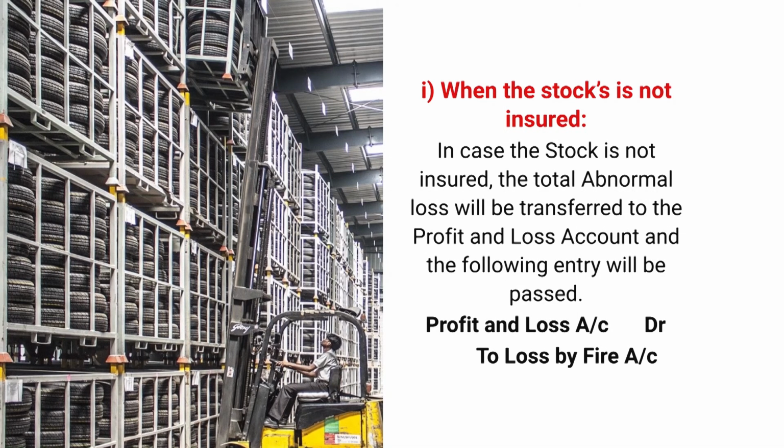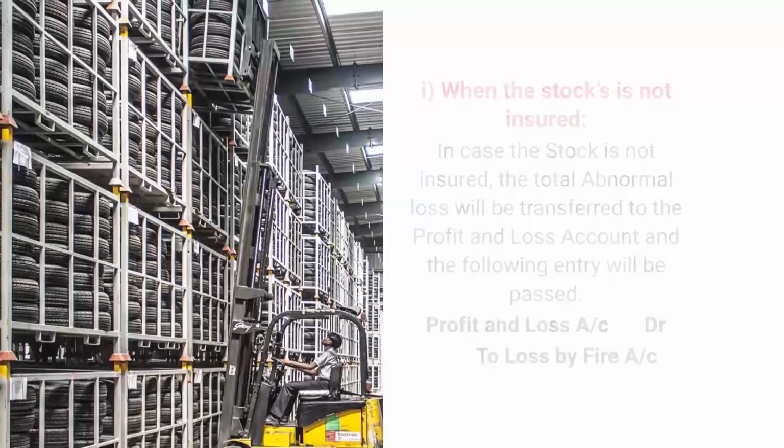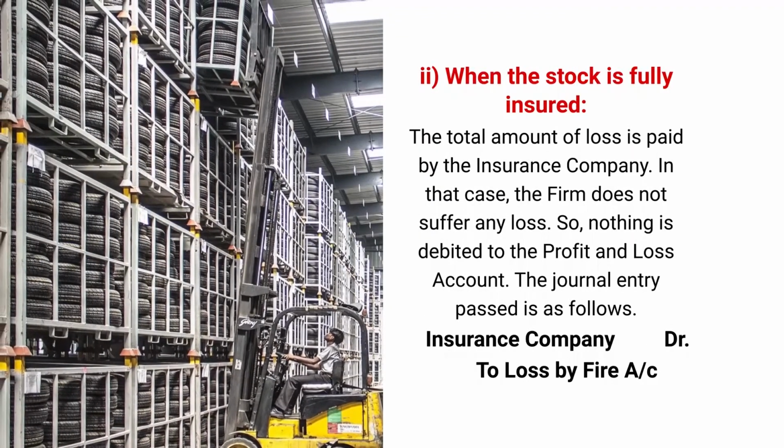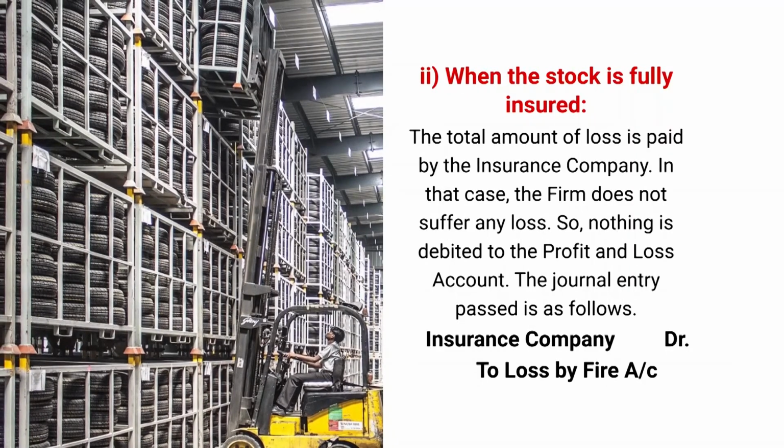Then here are the situations when the stock is not insured. When we get the goods lost and we do not have the goods insured, in case the stock is not insured, the total abnormal loss will be transferred to the profit and loss account, and the following entry will be passed: profit and loss account debit to loss by fire or loss by theft, whatever.